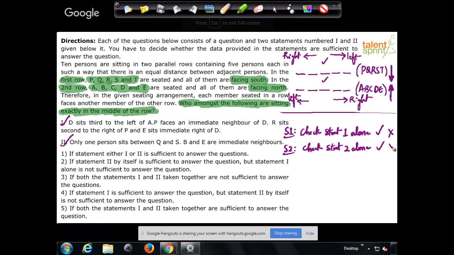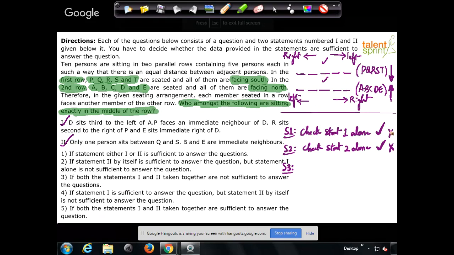You may get the answer, may not get the answer. Then what is step 3? Now, step 3 depends on the results here. So there are different possibilities. For example, you may get the answer using statement 1 alone and may not get the answer using statement 2 alone. So we'll say 1 alone is sufficient. Similarly, you may get the answer using statement 2 alone, but not using statement 1 alone. So we'll say only 2 alone is sufficient. The third possibility is 1 alone may give you the answer, and 2 alone may also give you the answer. Then you will say either of the statements can be used, either 1 alone or 2 alone. These are the 3 possibilities.